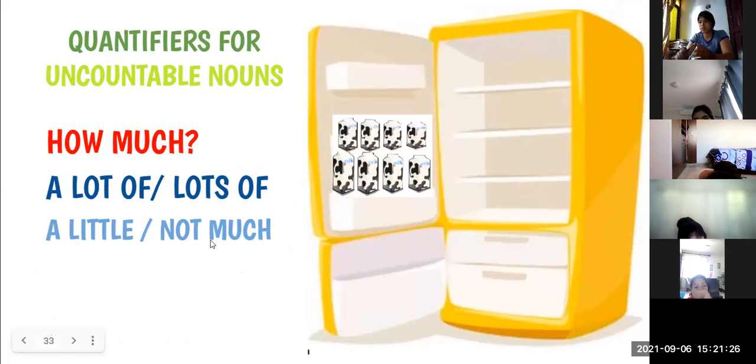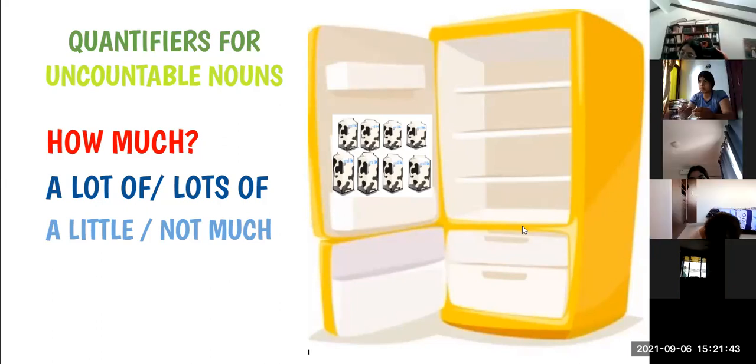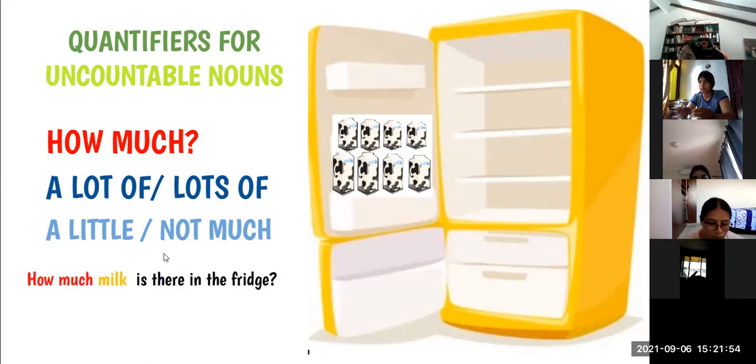Very good. Let's go with the next example. What about this one? Let's go with Alejandra Sandoval. How can you ask the question here? How much milk is there in the fridge? Very good. The same question.